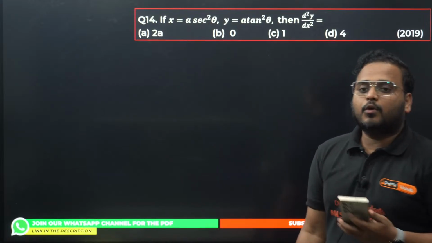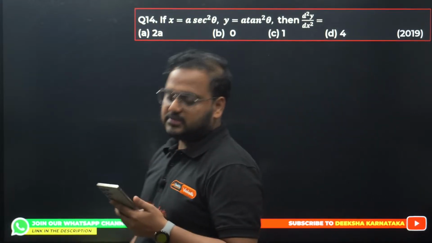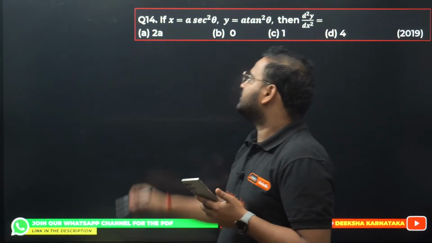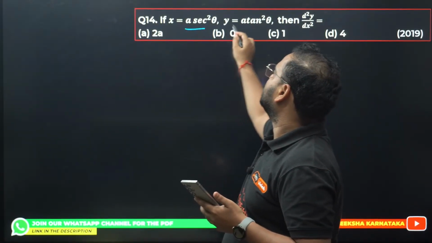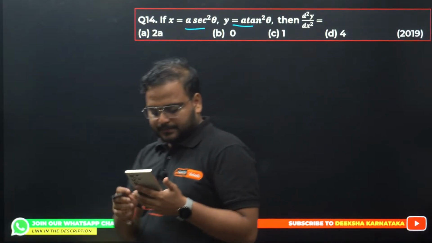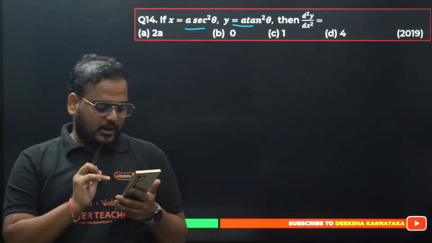Question number 14, who all are solving it? This is easy. I want the answer from every one of you. We know this, right? This is a simple question. Answer will be what? Please check. What happened? Purni, Alan, your answers are not coming.